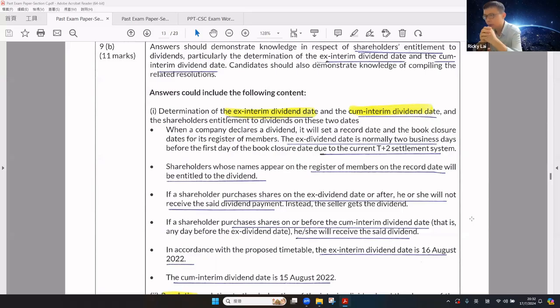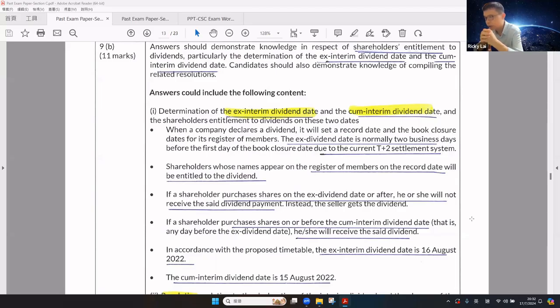First of all, when the company declares the dividend, it will set a record date and the book closure date for the register of members. The ex-dividend day is normally 2 business days before the first day of the book closure date due to the current T+2 settlement system. The shareholder whose name appears on the register of members on the record date will be entitled to the dividend. If a shareholder purchases shares on the ex-dividend day or after, he or she will not receive the said dividend payment. In that case, the shareholder gets the dividend.